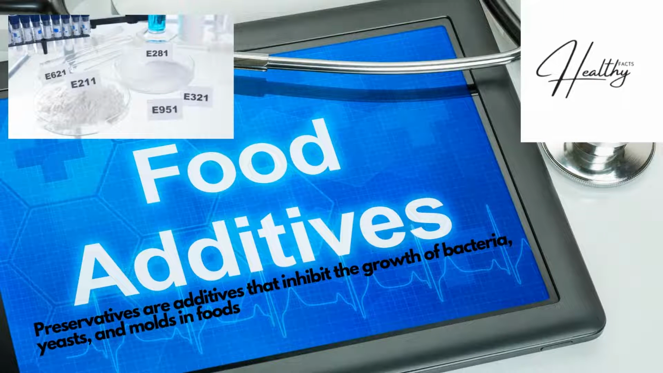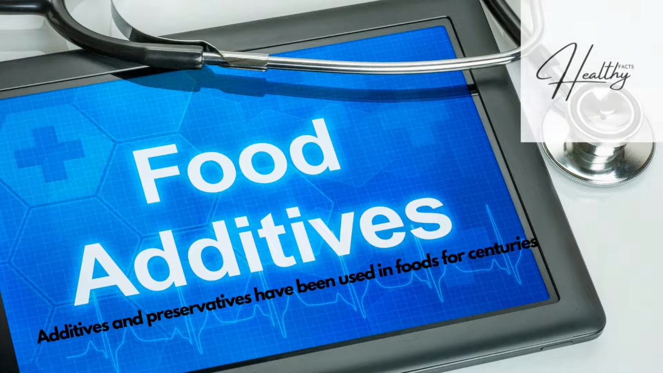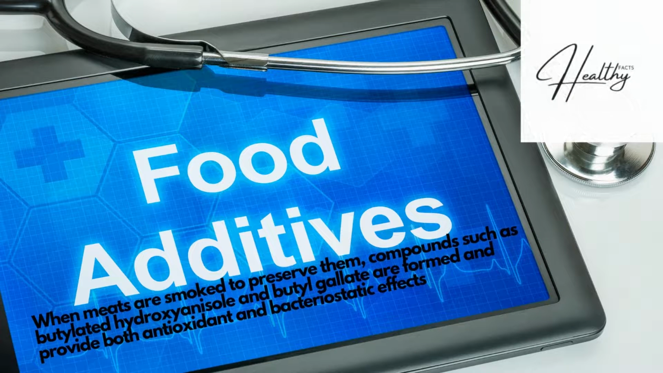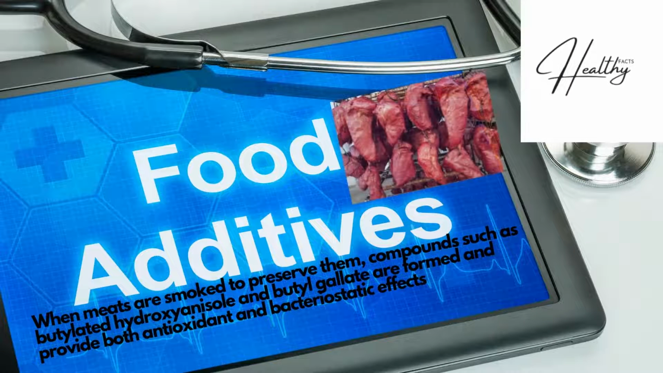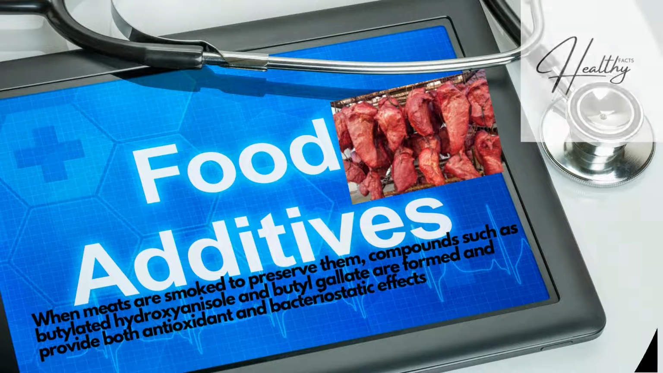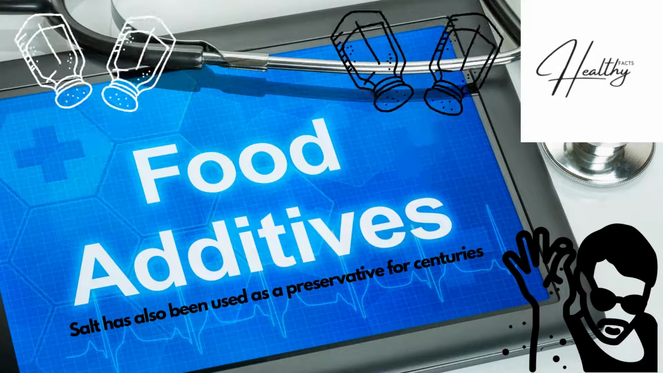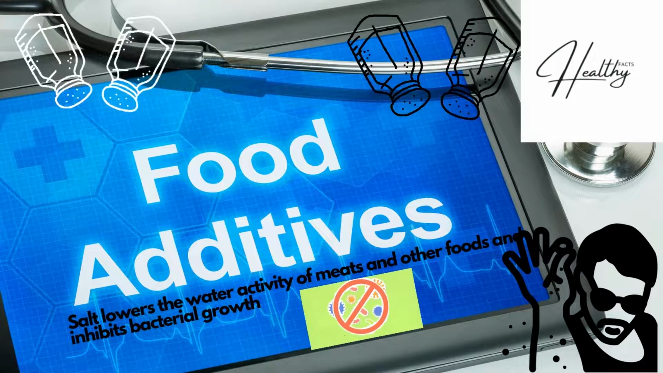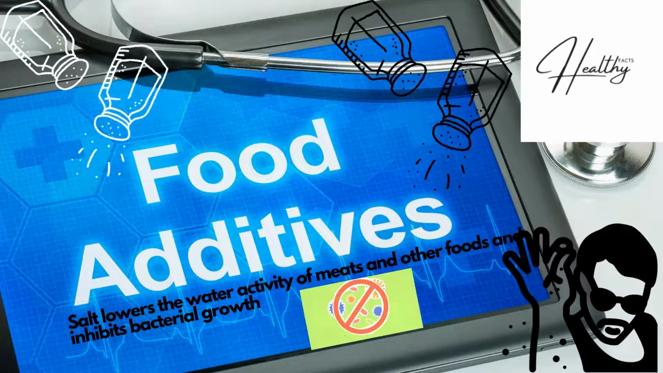Preservatives are additives that inhibit the growth of bacteria, yeasts, and molds in foods. Additives and preservatives have been used in foods for centuries. When meats are smoked to preserve them, compounds such as butylated hydroxyanisole, BHA, and butyl gallate are formed and provide both antioxidant and bacteriostatic effects. Salt has also been used as a preservative for centuries. Salt lowers the water activity of meats and other foods, and inhibits bacterial growth.